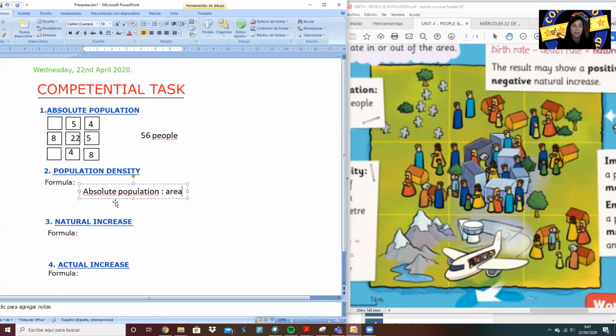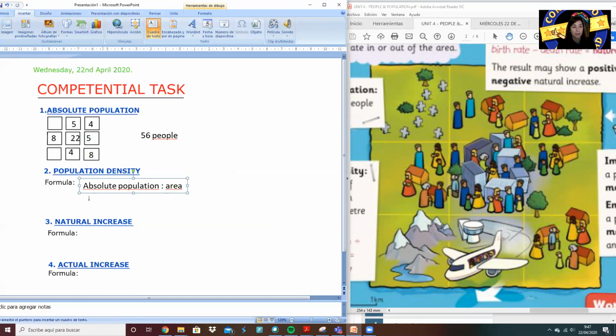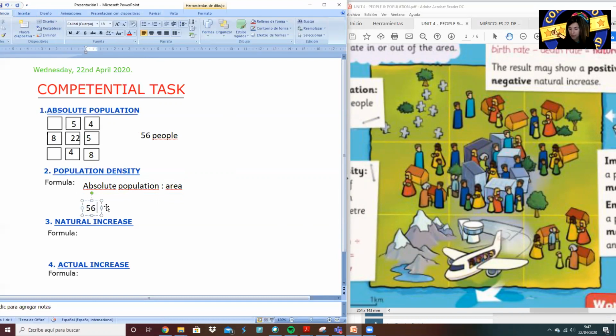So in this case, the absolute population is 56, and the area, remember, is 1, 2, 3, 4, 5, 6, 7, 8, 9 squares. So we need to calculate that. We make that division, 56 divided by 9, and this will be approximately 6. Exactly, that will be 6.3.